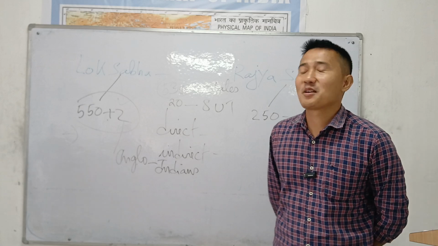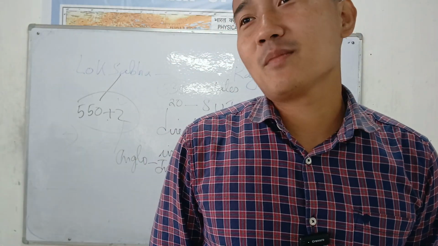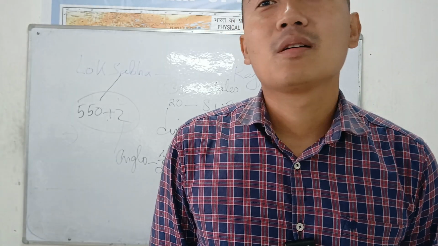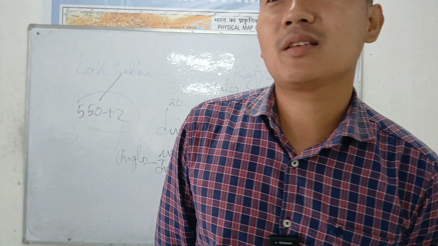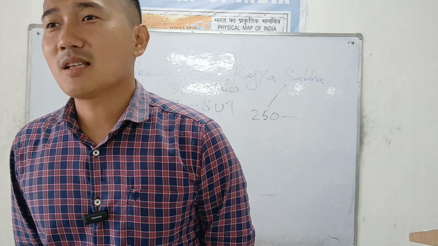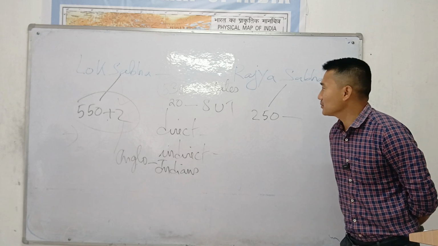You can take the example of Manmohan Singh. Manmohan Singh became the Prime Minister of India from Assam 2 times. He is from Punjab, right? But he got elected to the Rajya Sabha from Assam constituency. So this is so important.